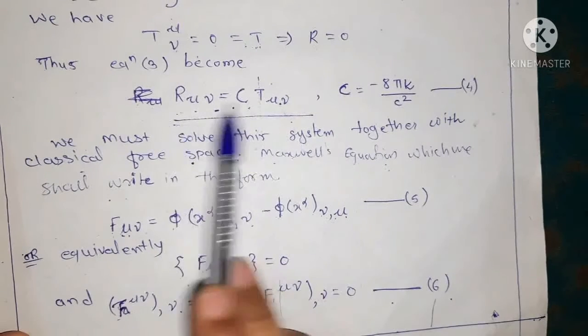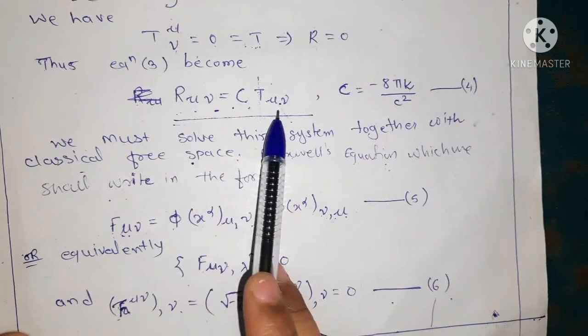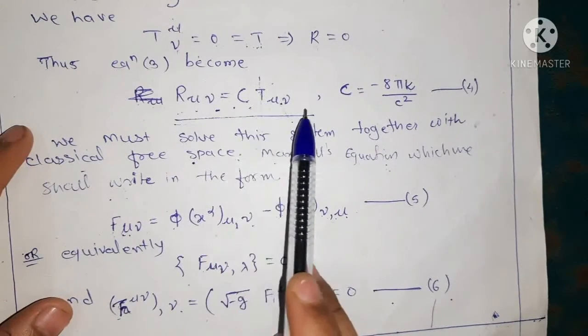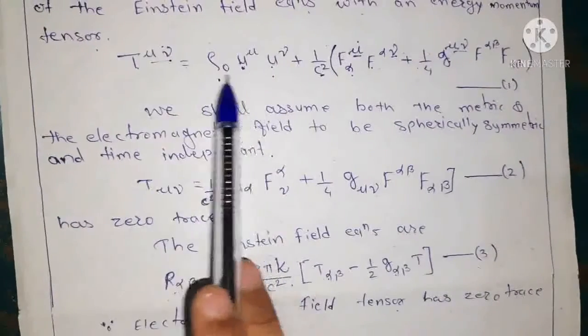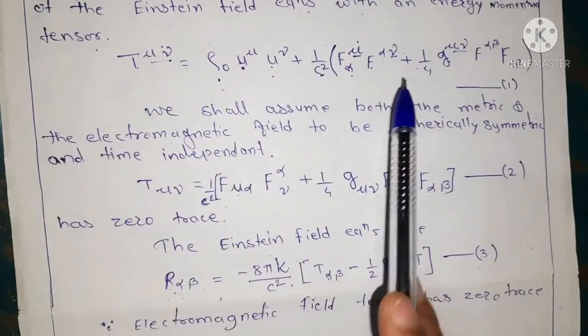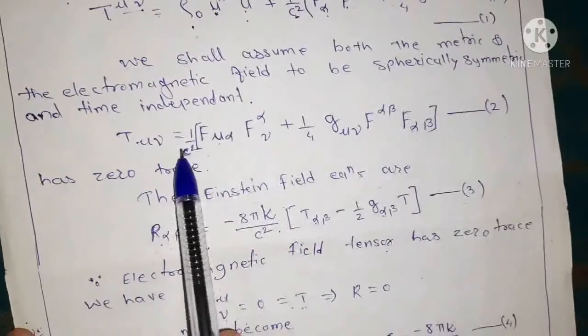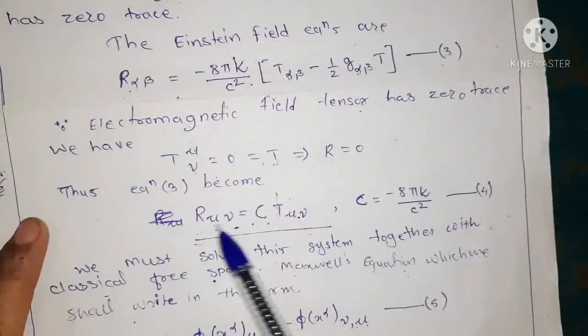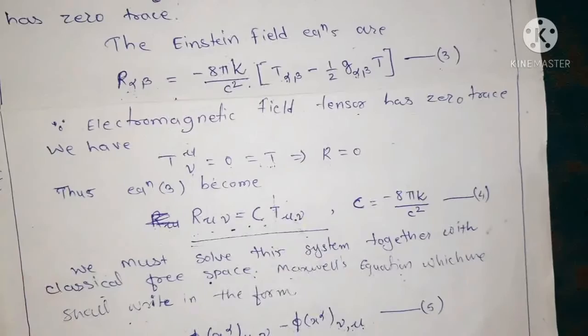Now we solve this equation, that is the Einstein field equation, by substituting the value of T mu nu. That is, we substitute the value from equation 1 and from equation 2 to solve this equation. Okay, so we write this as,